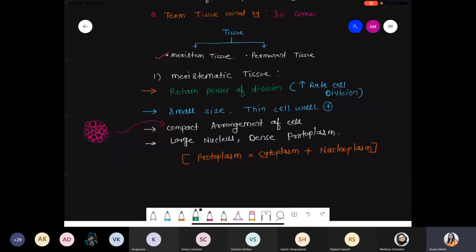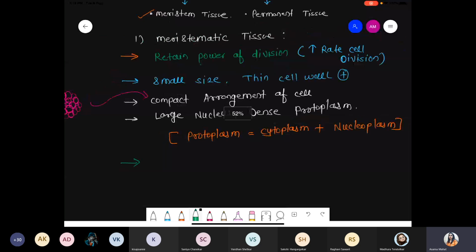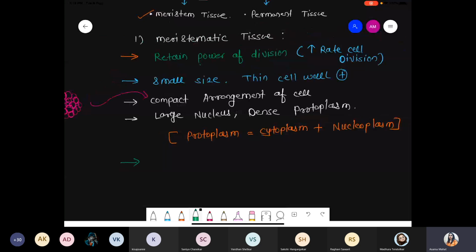But along with that, we have to discuss one point. What kind of space is present? The space we are talking about is nothing but intercellular space. Such intercellular space is totally absent. Remember this point, okay? In the case of meristematic tissue, intercellular spaces are absent because cells are small in size, compactly arranged, tightly arranged.